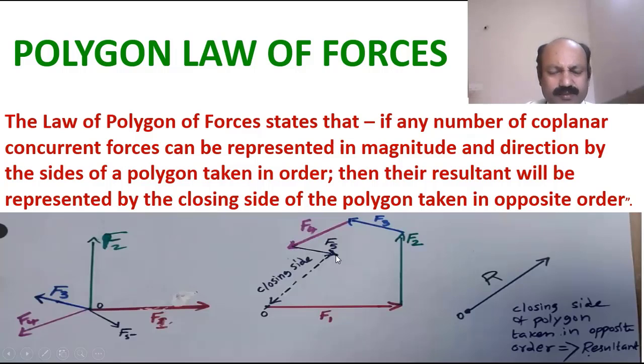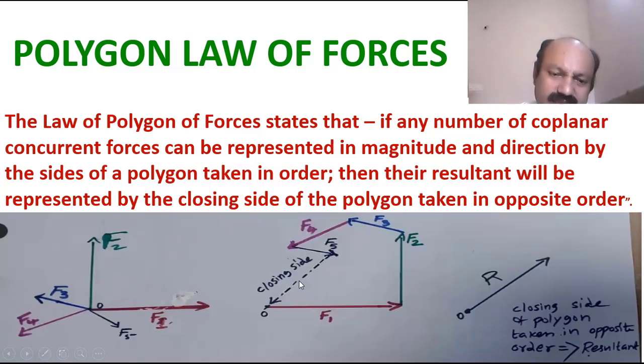All five forces are now represented. Then at the end of the fifth force line, the last point I got, you connect that last point to the first point, the starting point O. Now you measure the length of that. Now you have the last line. I am representing it as a black dotted line. That is called the closing side of the polygon.